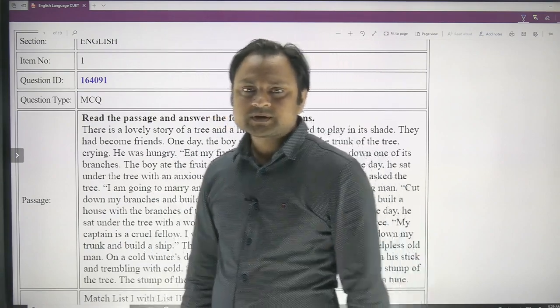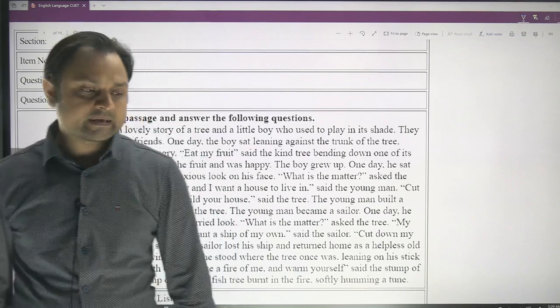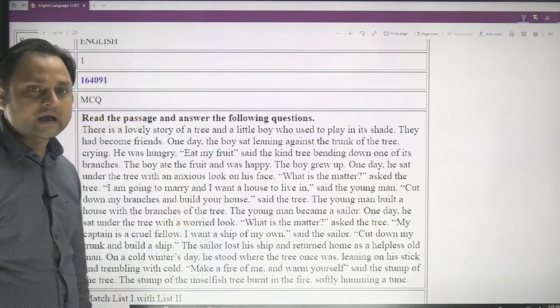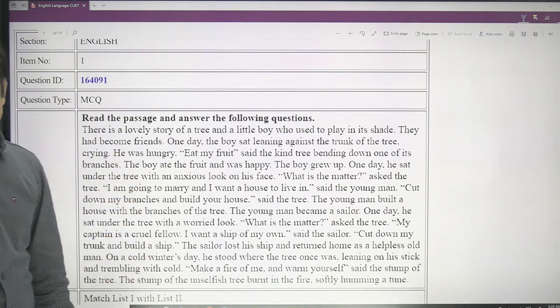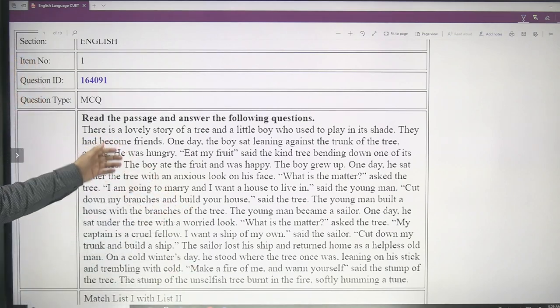Today I am going to discuss the last year's paper of CUET. The NTA has released the paper just yesterday and iQuanta is the first institute which is going to cover the detailed solution in the video format as well as by providing the written answer key of all the questions.